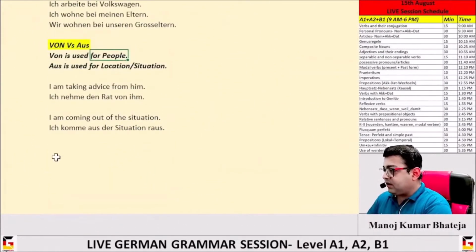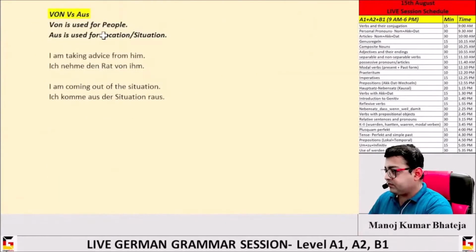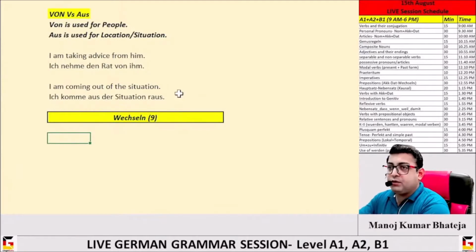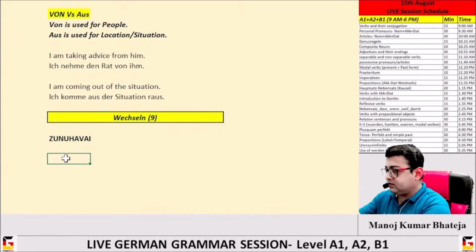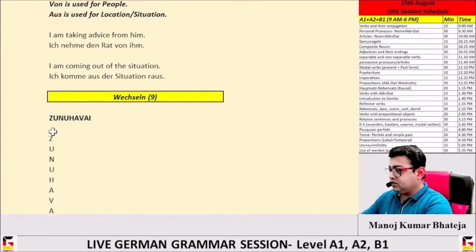So let's now talk about the third category of prepositions, which is the Wechsel prepositions. These are also nine in total. There is an acronym to help you remember these prepositions. You can learn them as "Sunu Hawai".